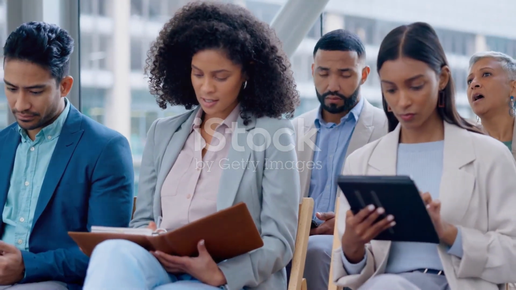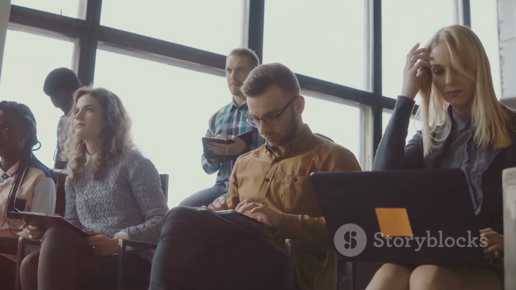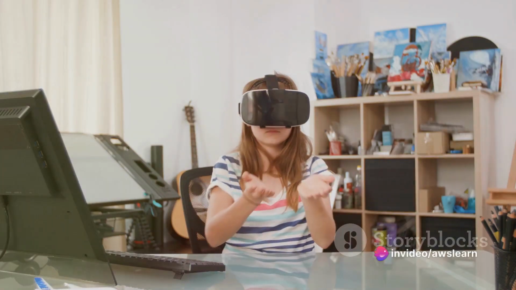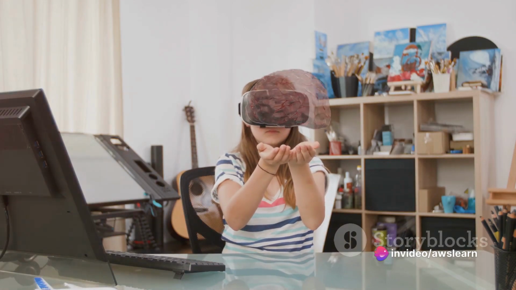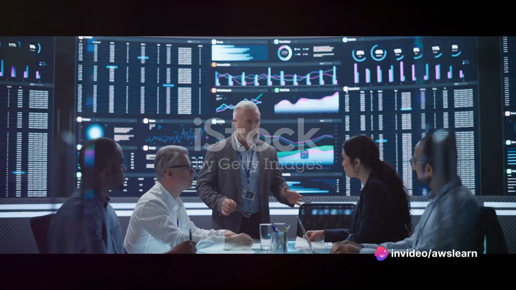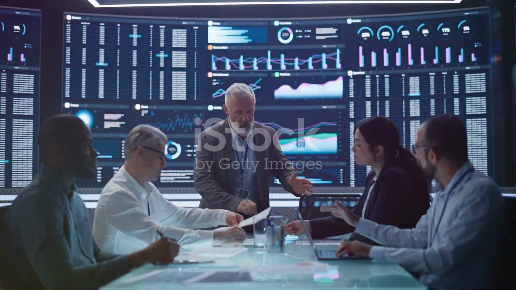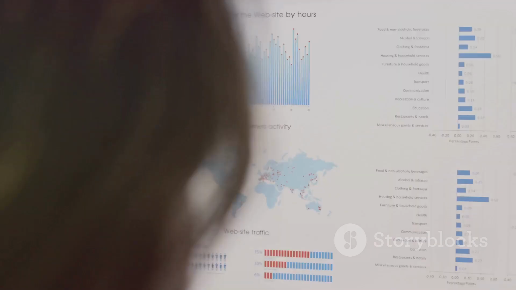This makes it remarkably simple to explore new services, learn unfamiliar technologies, and architect solutions. With Amazon Q, learning and exploring AWS capabilities has never been easier. Amazon Q doesn't stop here. It extends its capabilities to Amazon QuickSight and Amazon Connect.